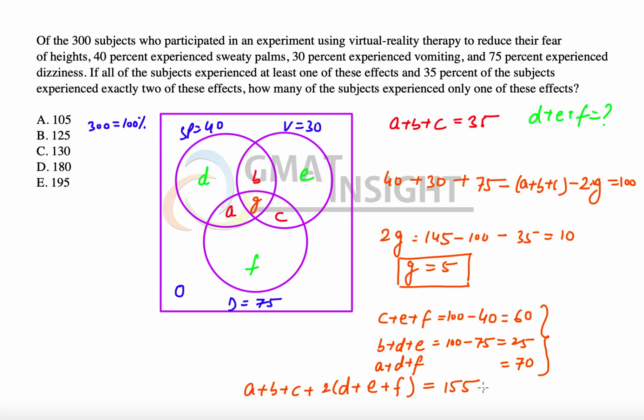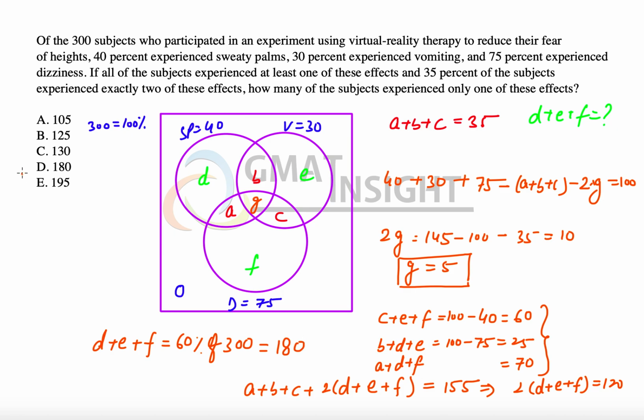We subtract 35, then we get 2 times D plus E plus F is equal to 155 minus 35, which is equal to 120, which means D plus E plus F is equal to 60. And now, because 100% is equal to 300, 60% of 300 will be 180. Therefore, the answer to this question will be option D.